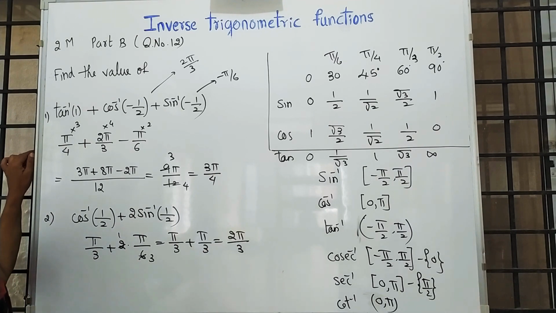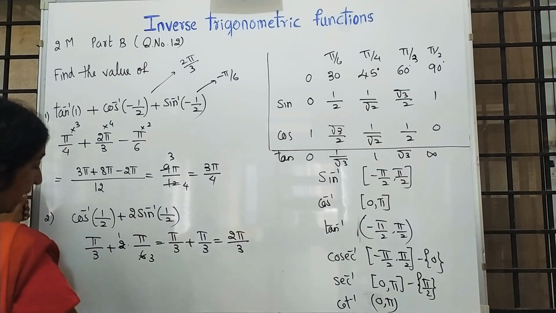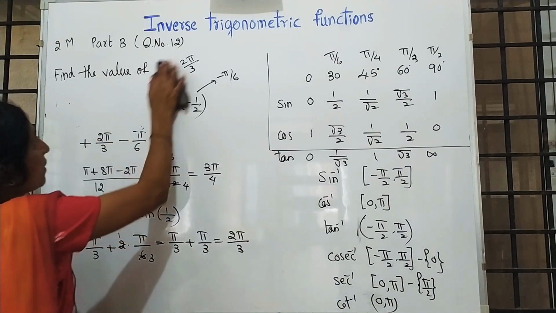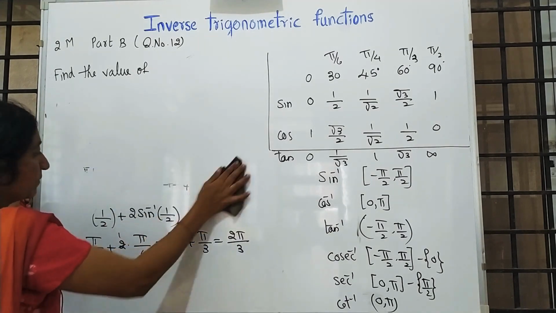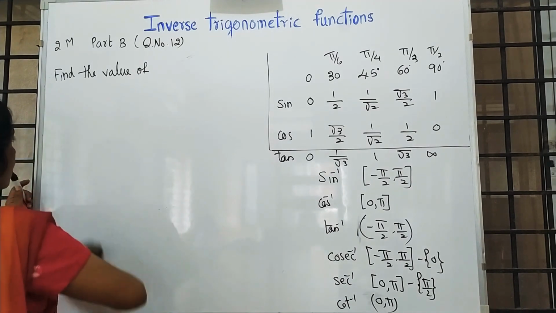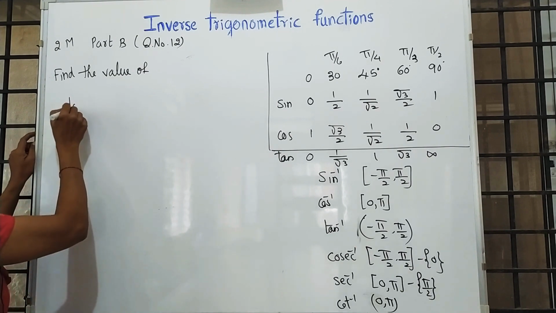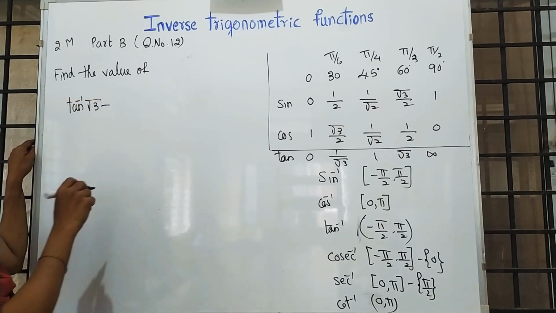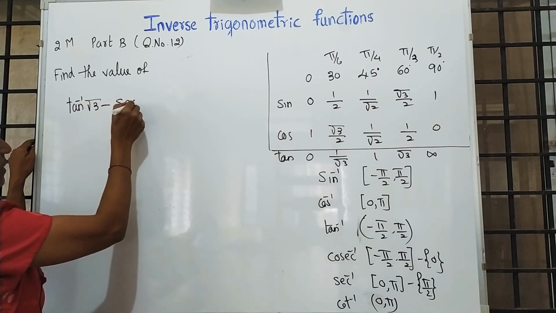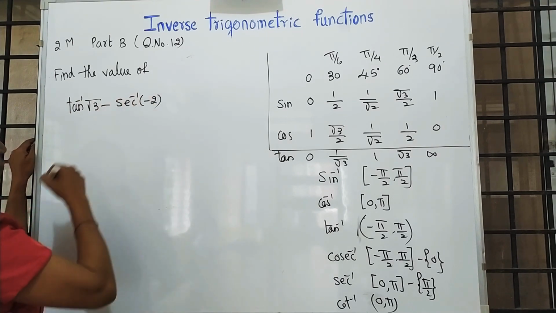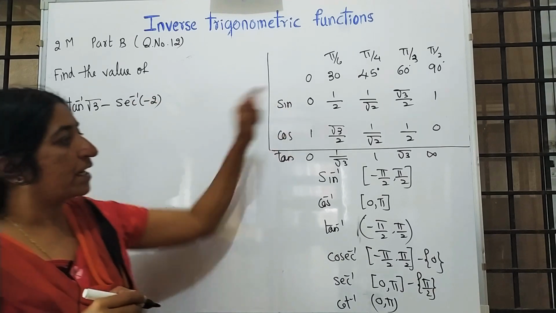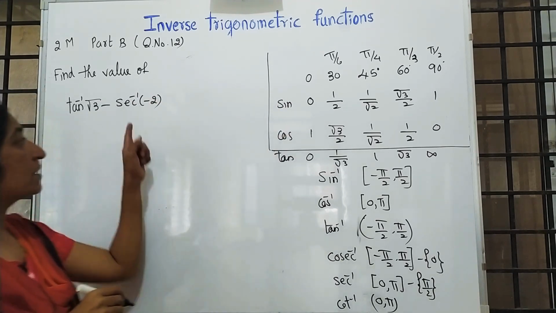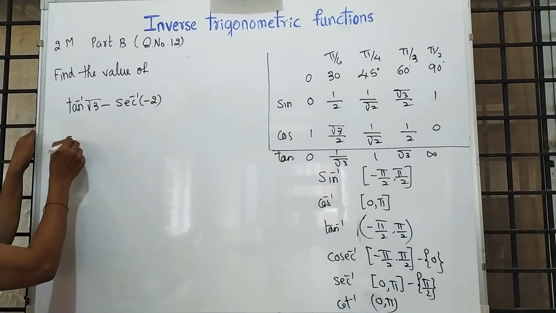One more question, again expected question. Find the value of tan inverse root 3 minus sec inverse of minus 2. See here, tan inverse root 3 directly we can write from the table, but sec is negative. So, first calculate that.